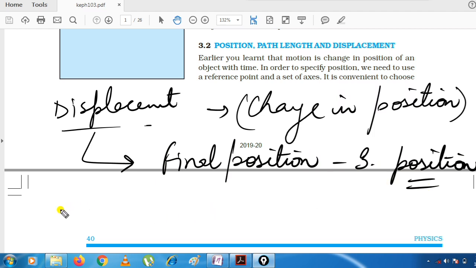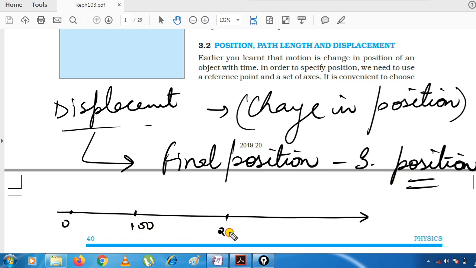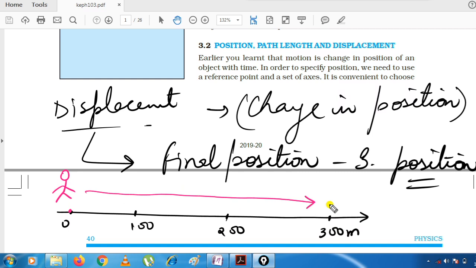Now suppose, let us take an example. Again we have a scale, and we have some marks of 0, 100, 200 and 300 meter. There was a body, and that body was at this mark at 0. He started moving and reached this point. After some time he reached this point.